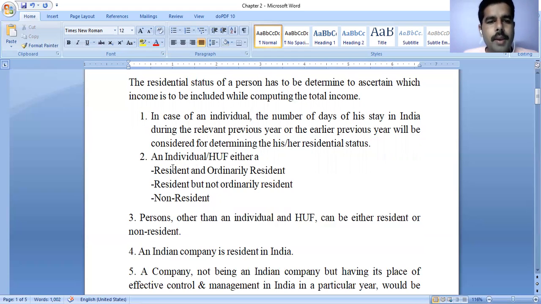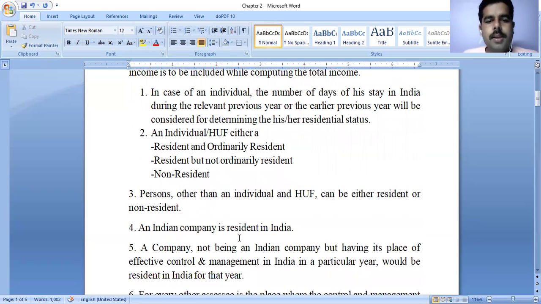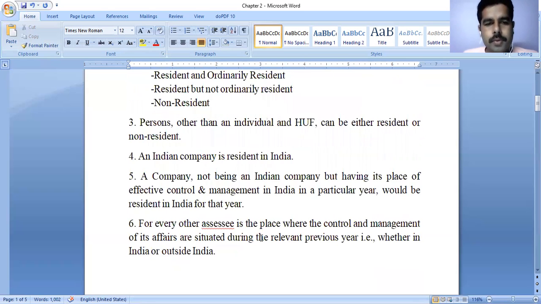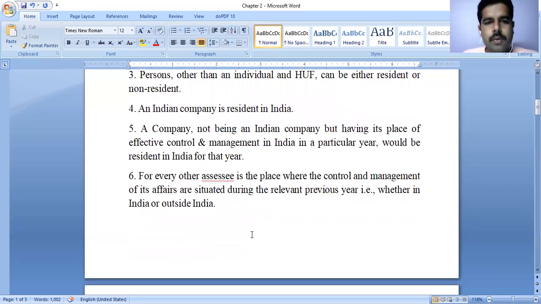Here, an individual or Hindu undivided family is either a resident, a resident but not ordinarily resident, or the next one, a non-resident. An Indian company is a resident in India. Next, observe carefully the fifth point here: a company not being an Indian company but having its place of effective control and management in India in a particular year would be a resident in India for that year.